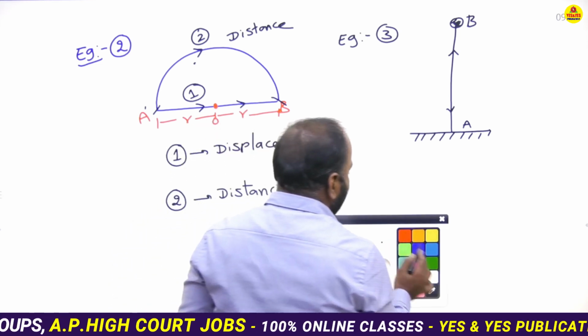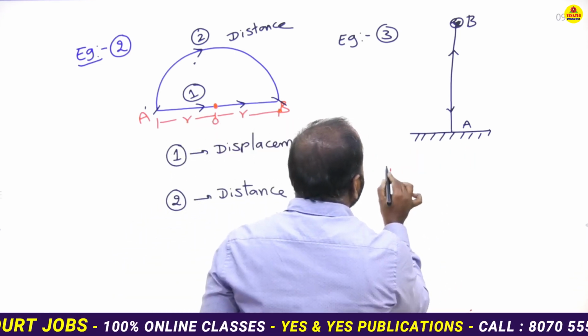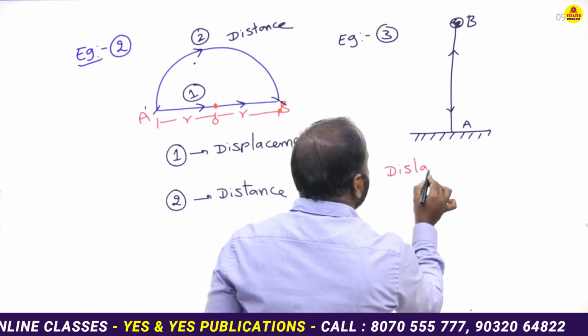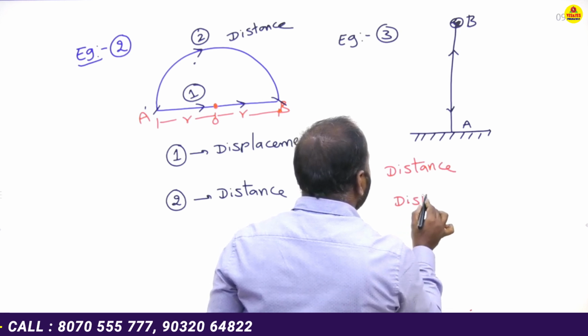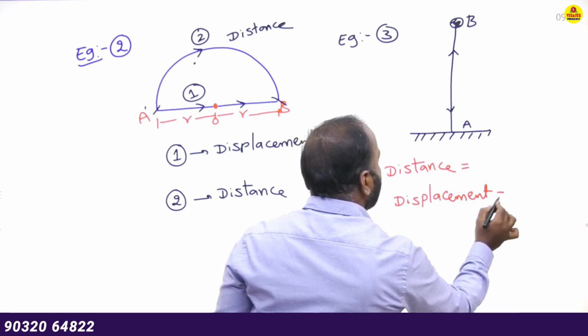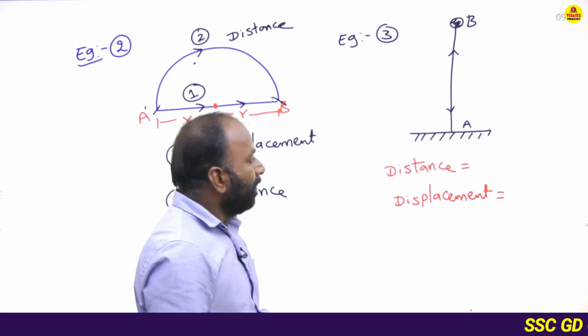In this, what about the distance of the object? What about the displacement of the object?